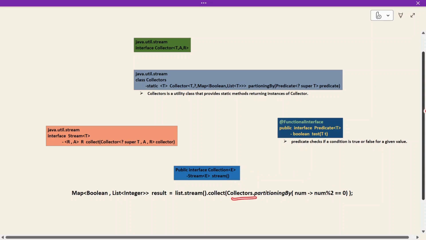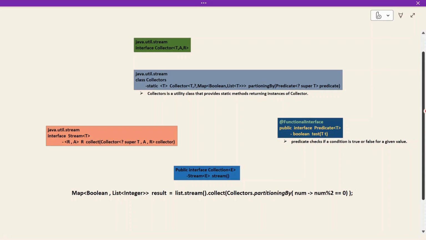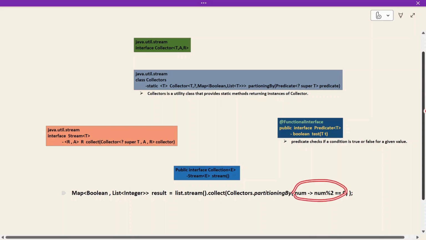PartitioningBy is expecting a Predicate as an input. Predicate is a functional interface, so it contains only one abstract method, which is test. So I can write a lambda expression implementation for this test method, and that is why I'm using a lambda expression here.